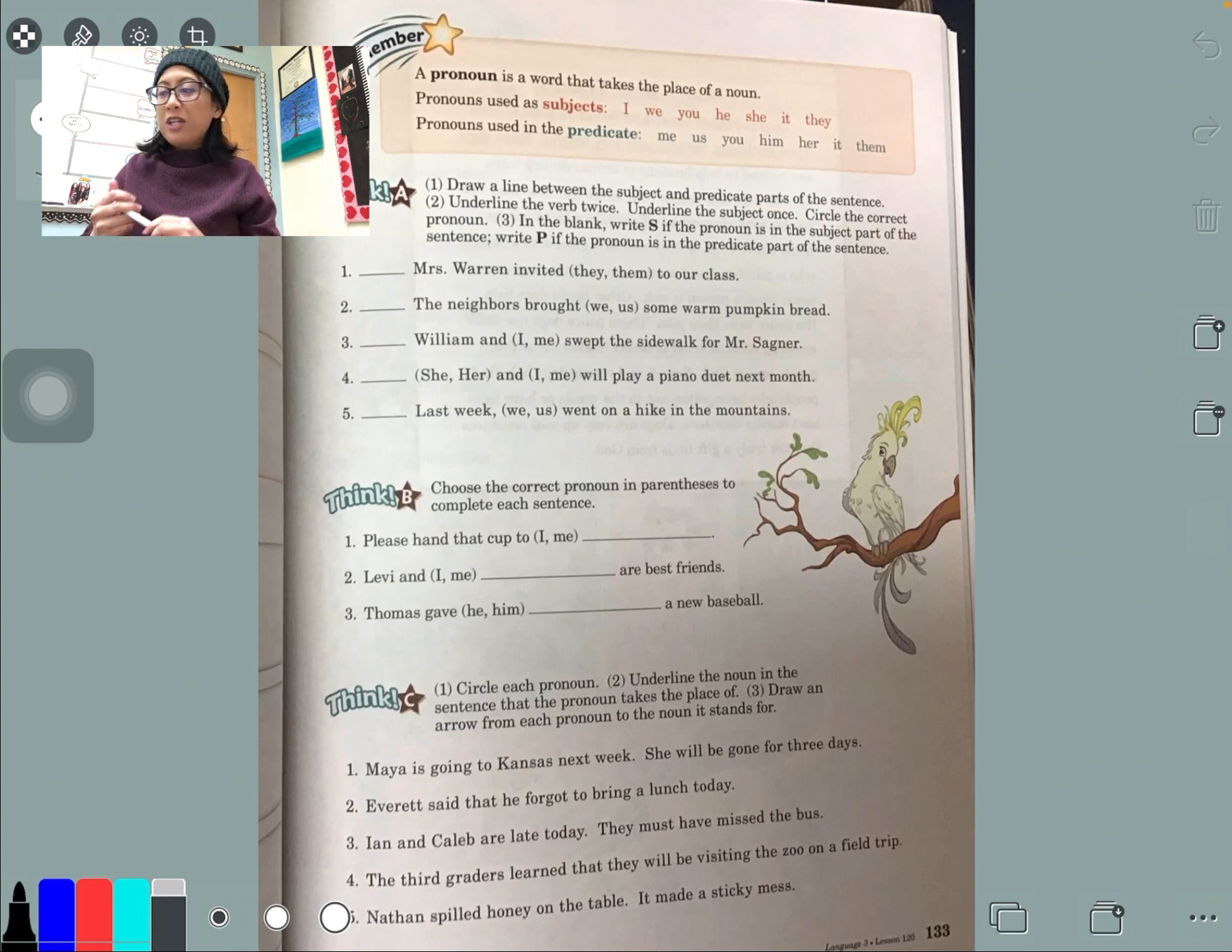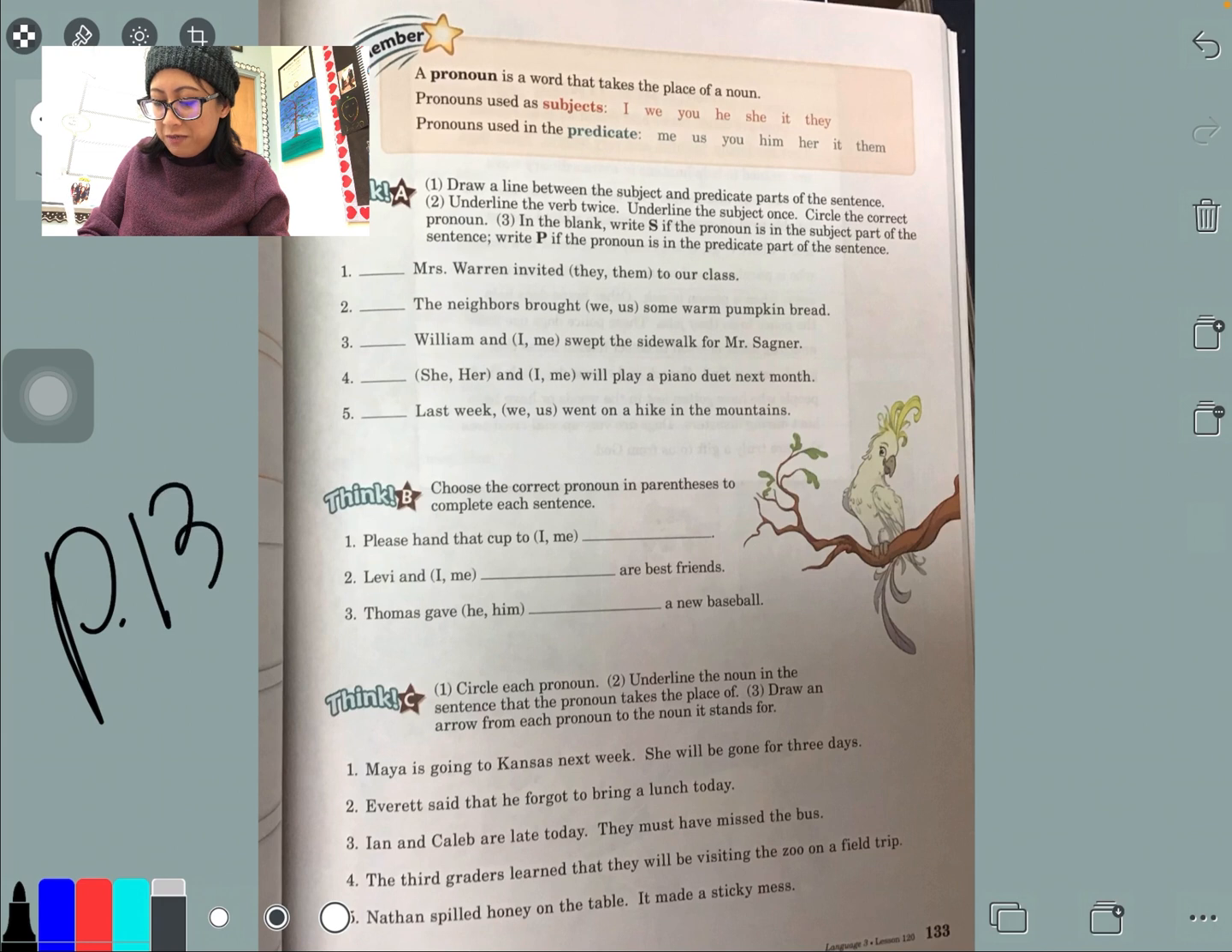Please be sure you're on page 133 in your language books. Page 133. As you can see, I have my iPad here with the lesson. So we're on page 133, and we're going to continue learning about pronouns. Remember, a pronoun is a word that takes the place of a noun.